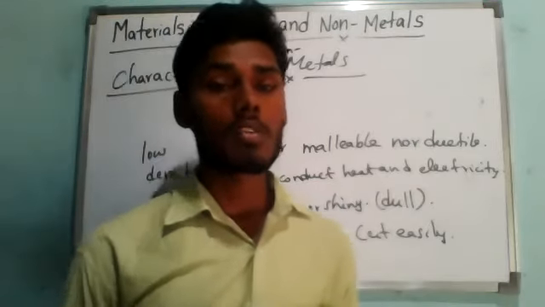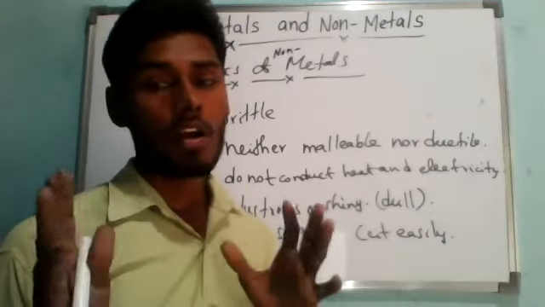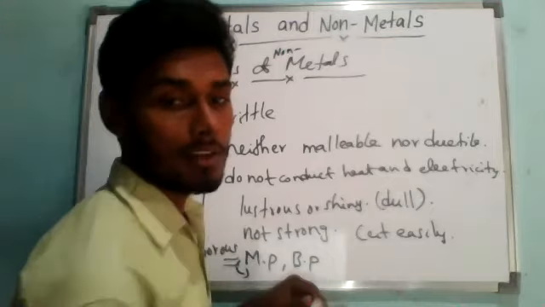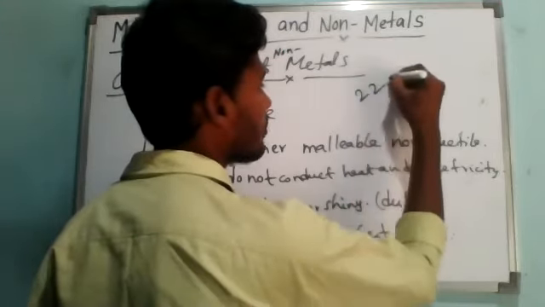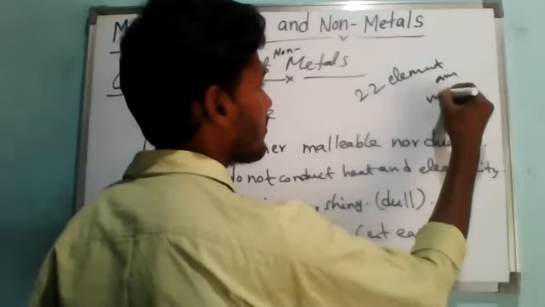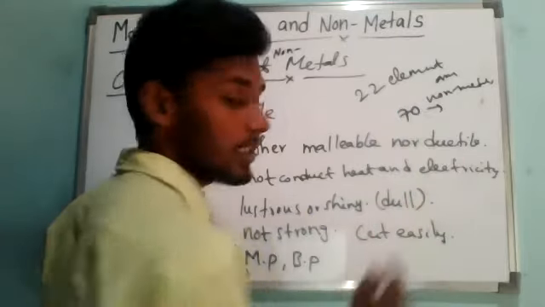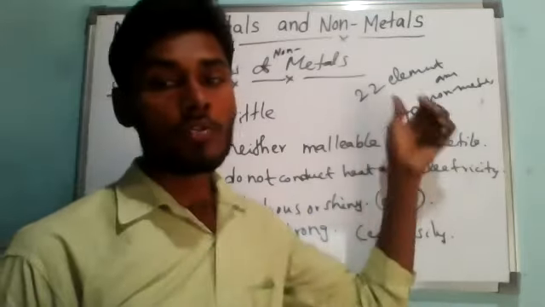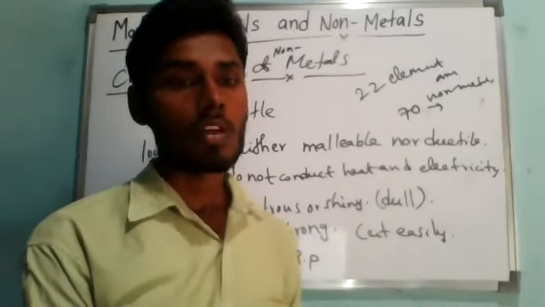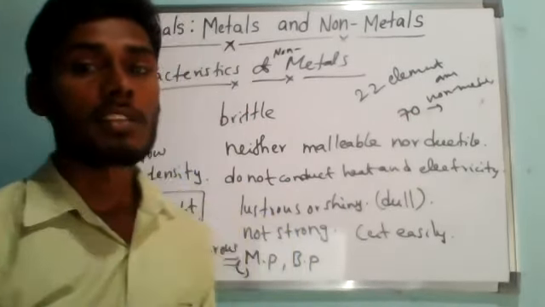So these all are examples of non-metals. Our understanding of the 92 naturally occurring elements: 22 elements are non-metals. Understanding? The remaining 70 are metals. Out of these 22 non-metals, 10 are solids, 1 is a liquid, and the remaining 11 are gases.